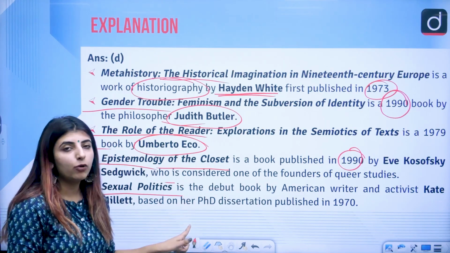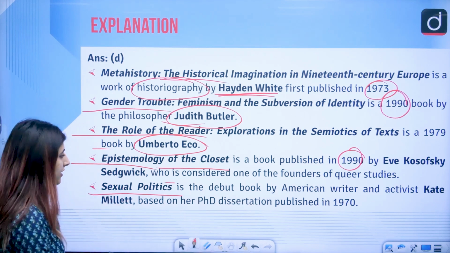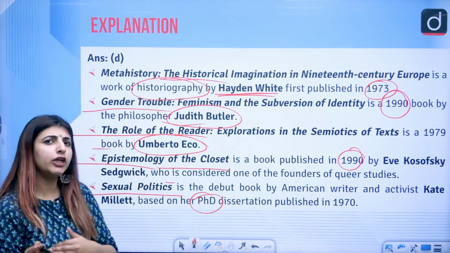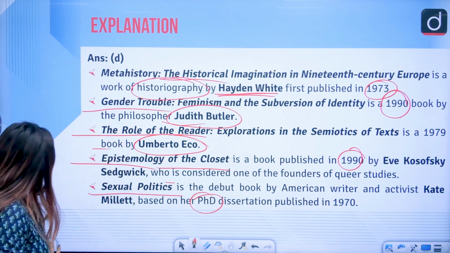Next is Sexual Politics, a book by American writer and activist Kate Millett. That was her PhD dissertation, which later got published as a book known as Sexual Politics, correct?